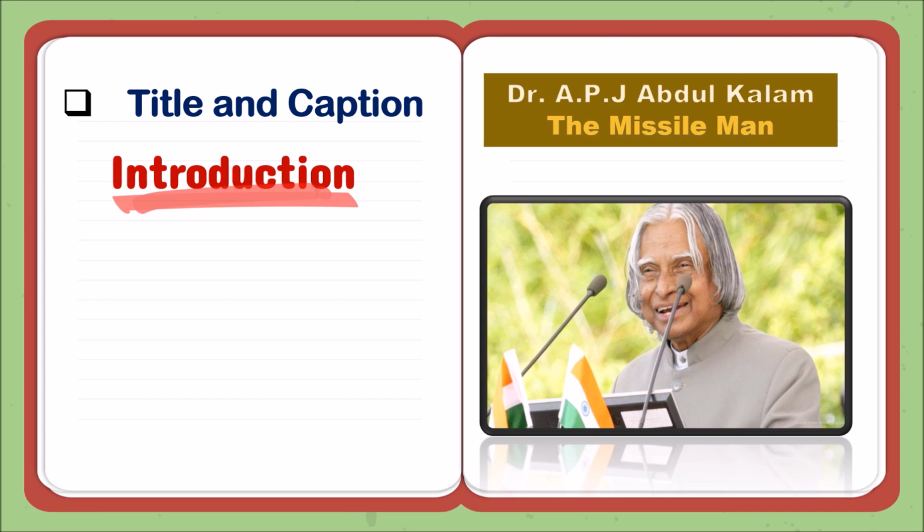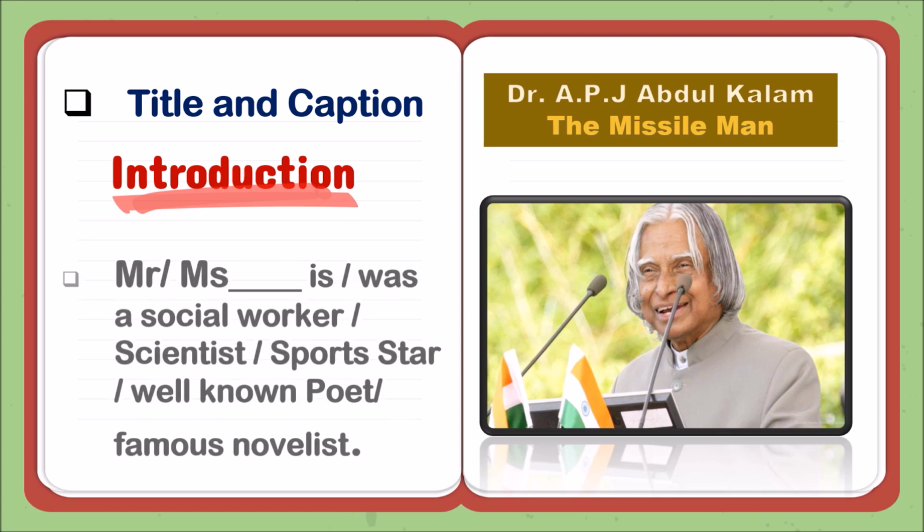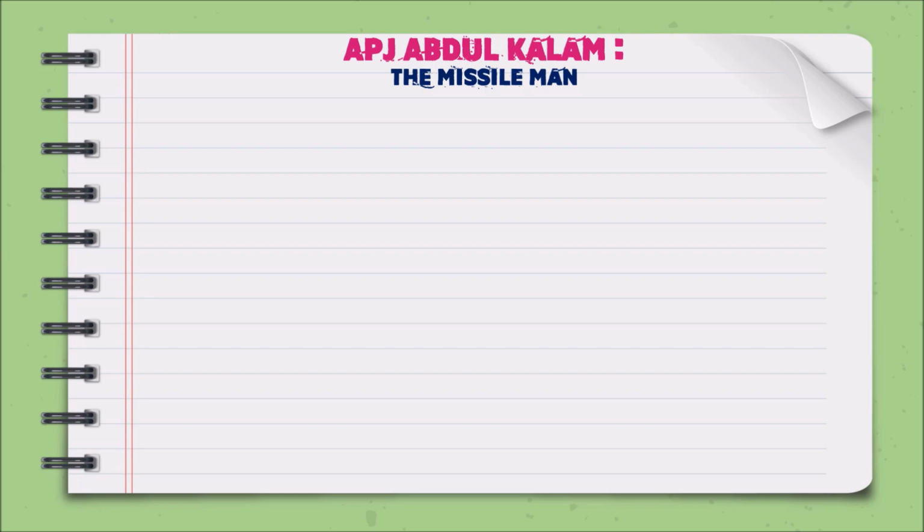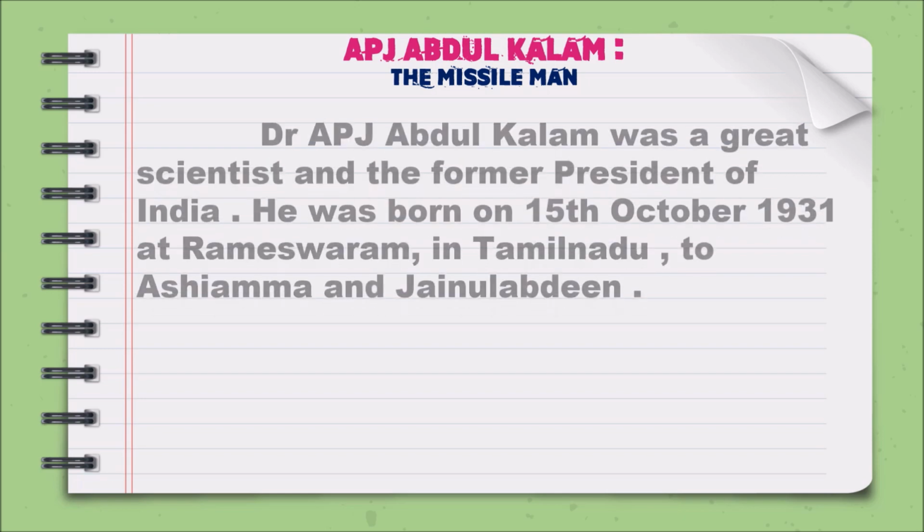The first one you can say is title and caption. How are we writing? Dr. APJ Abdul Kalam, the Missile Man, like a tagline. Sachin Tendulkar, Little Master, or MS Dhoni, Mr. Cool, or Mr. Dependable. You can write these taglines also. Now, how we are writing is Mr. or Ms. is or was a social worker, a scientist, sports star, or well-known poet and famous novelist. You can write any of these, put it in that blank and insert, it will be fine. Now, APJ Abdul Kalam, the Missile Man. You can begin like this.